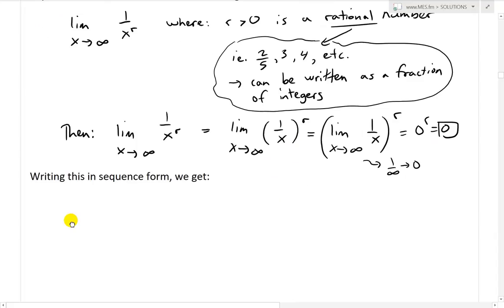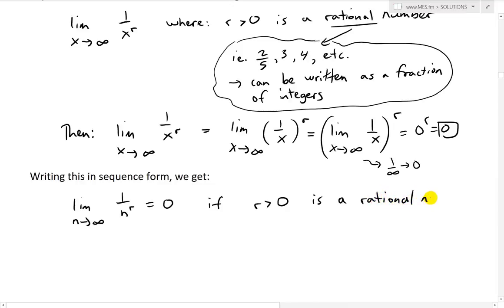Yeah, so we could write this in sequence form, and we get the limit as n approaches infinity of 1 over n to the r, instead of x. So instead of x, we replace it with n to the r, and this equals 0, because that one is equal to 0. And this is if r is greater than 0. Again, r is a rational number for this case.